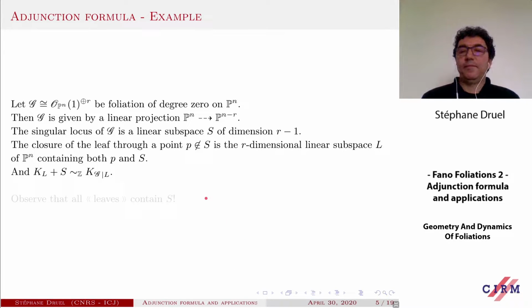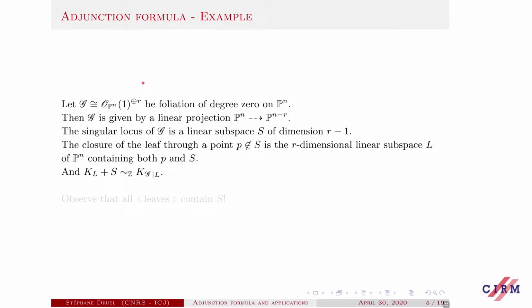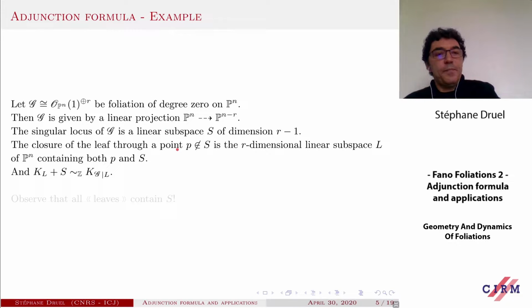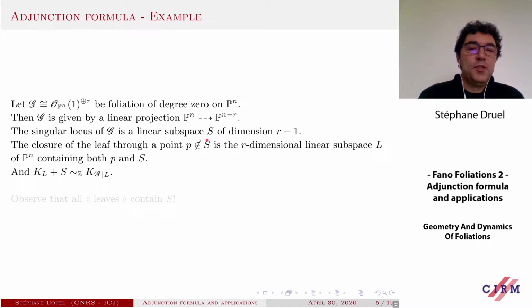Let's see an example. A baby example, but we already saw this example in the first lecture by Carolina. You consider the case of the foliation of W0 in Pn. The tangent sheaf is O(1) direct sum of O(1), R copies. And you know that this is given by the linear projection from Pn to Pn minus R. And the singular locus is just a linear subspace of dimension R minus 1. So this is the center of the projection. And you know that because this is a linear projection, the closure of the leaf is simply a linear space of dimension R containing S.